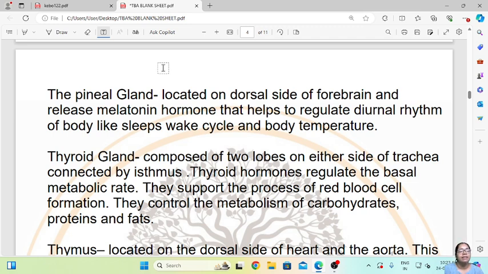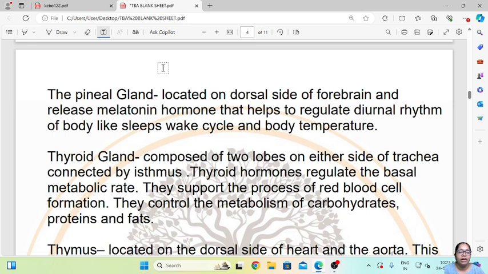So the first gland is the pineal gland. What will it secrete? Melatonin hormone. And what is that melatonin hormone required for? It will help in regulating the sleep cycle, wake-up cycle and the body temperature. So all these three functions are performed by the melatonin hormone secreted by the pineal gland.